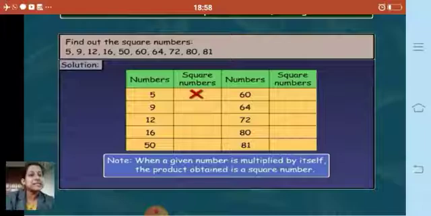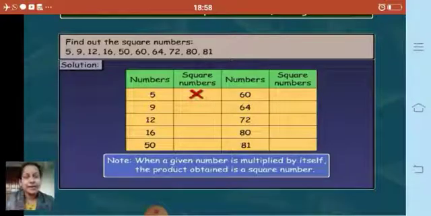Now let's see whether 60 is a square number. So 60, after 64, that is 8 multiplied by 8, 64. So 7 multiplied by 7 is 49. Therefore even 60 is not a square number. 64, yes, 8 multiplied by 8 is 64.